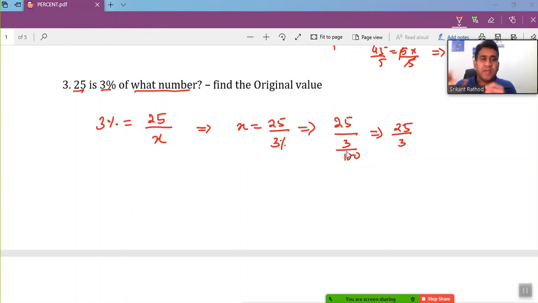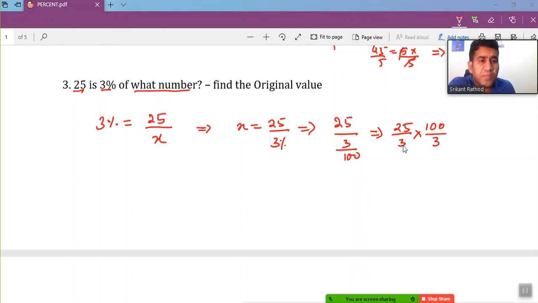Whenever you divide a number by a fraction, while converting into multiplication, we have to flip the fractional term. So 3 by 100 can be written as 100 by 3 while translating the division into multiplication.